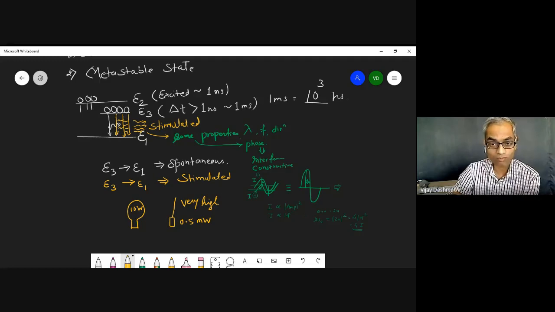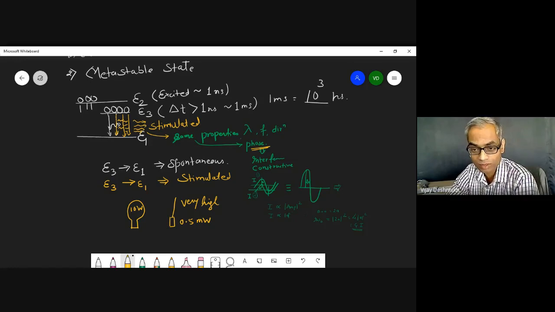Do you understand? Why? Because all the photons that will be generated in this process will have the same phase. That is why I invested 2 lectures on phase, okay? So that when we have the same phase, the amplitudes add up and the intensity increases with the square.